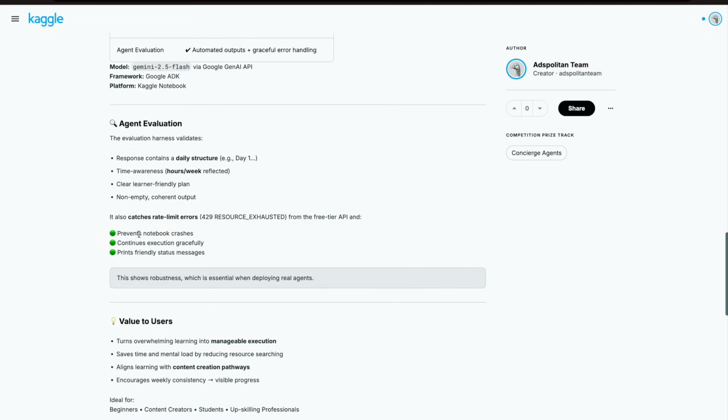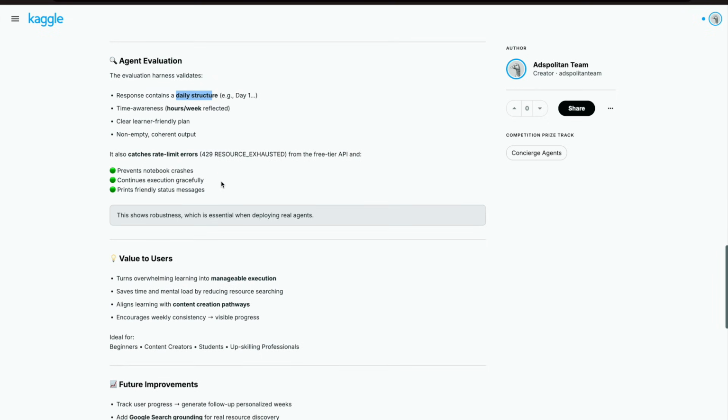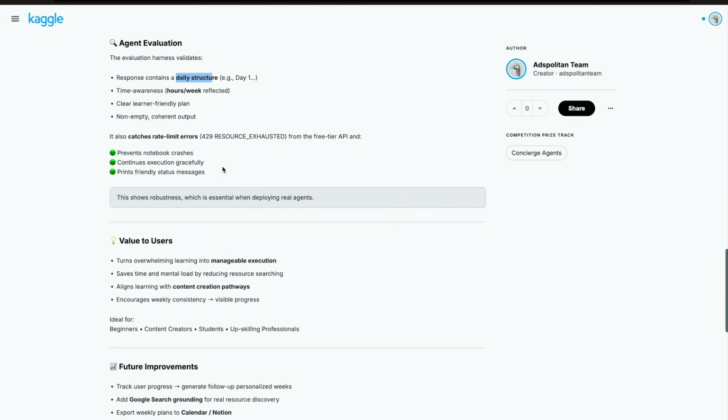Now the next one is agent evaluation. What we are going to do here is that the evaluation harness validates that the response contains the daily structure like day 1, day 2, day 3, and time awareness, meaning how many hours per week will be reflected. It will also provide a learner-friendly plan and non-empty, coherent output. So what about the rate limit errors that we'll have? For a free tier API, we'll prevent notebook crashes. We'll use this so that execution continues gracefully and it prints friendly status messages.